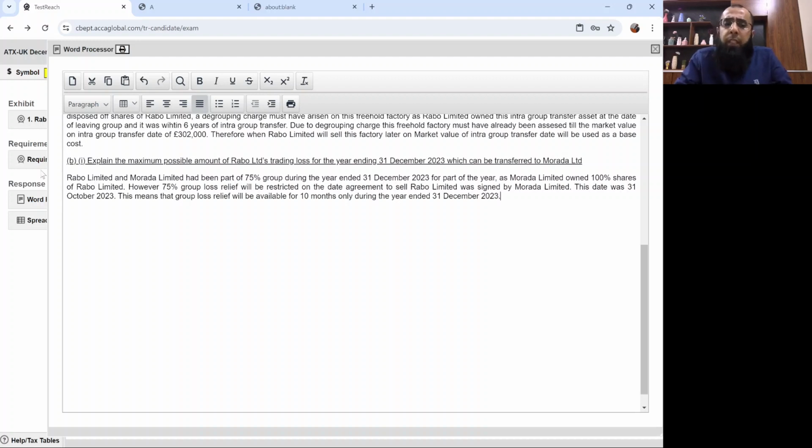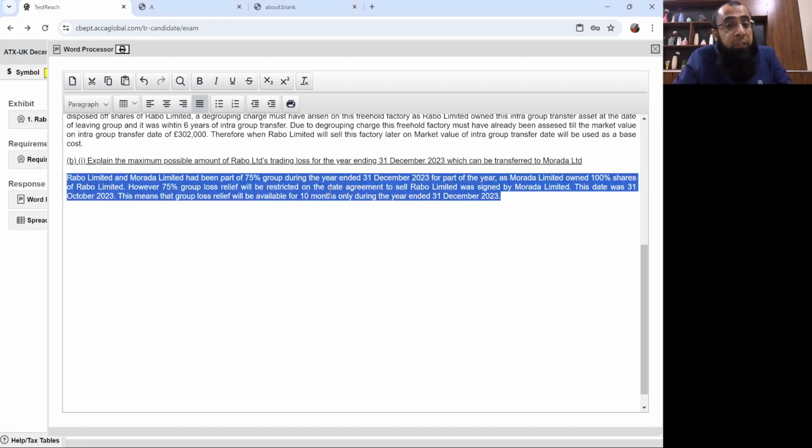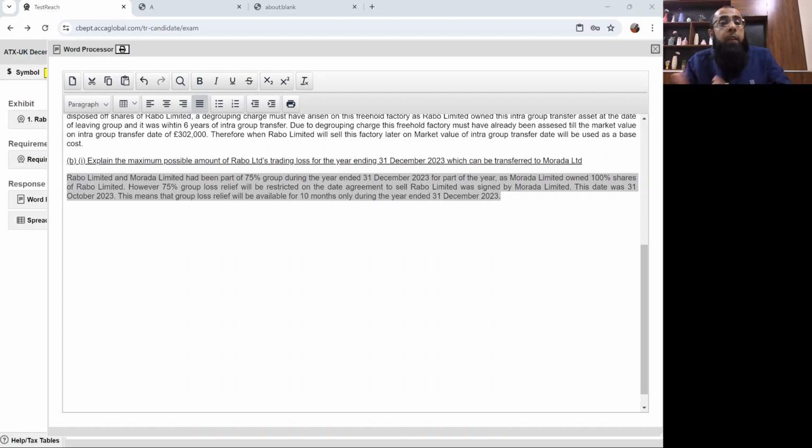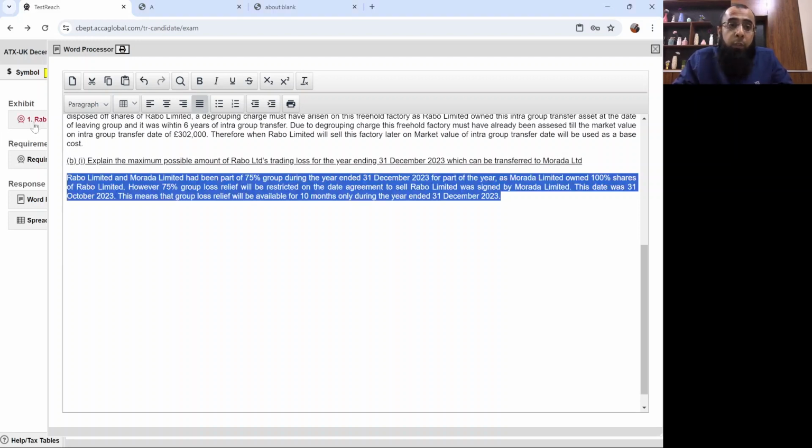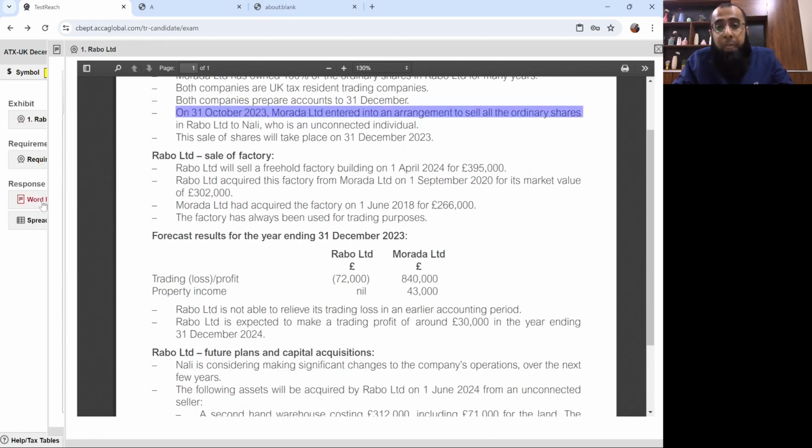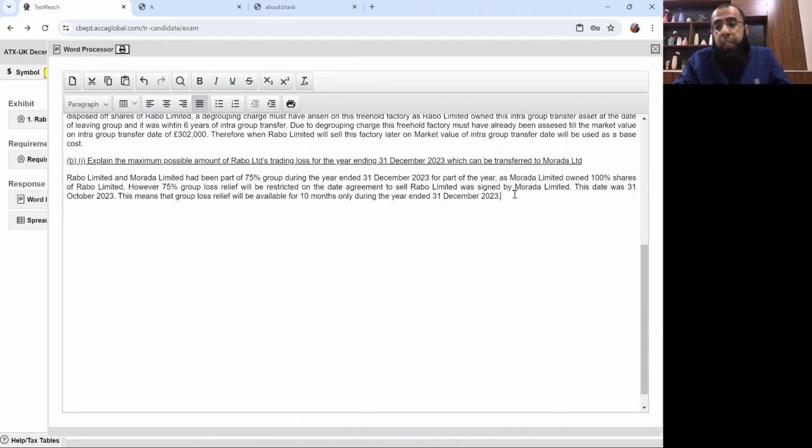Let me repeat it again. I believe that it shouldn't be a difficult one considering that I've already discussed this multiple times. Rabo Limited and Murada Limited had been part of a 75% group during the year ended 31st December 2023 for part of the year, as Murada Limited owned 100% of the shares of Rabo Limited. However, 75% group loss relief will be restricted on the date the agreement to sell Rabo Limited was signed by Murada Limited. So the date when the arrangements to end the group start, at that date, the group loss relief is restricted. It's not the actual date when you sell the shares. The agreement was signed on 31st October 2023, so the loss relief will be for 10 months only.